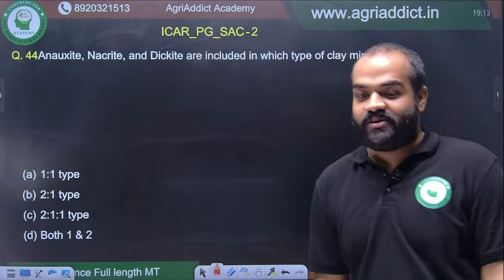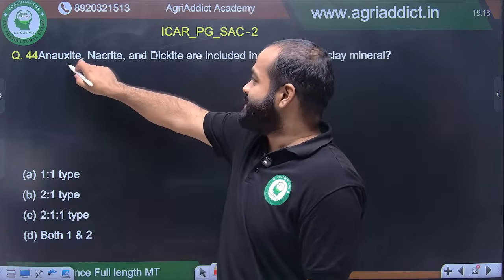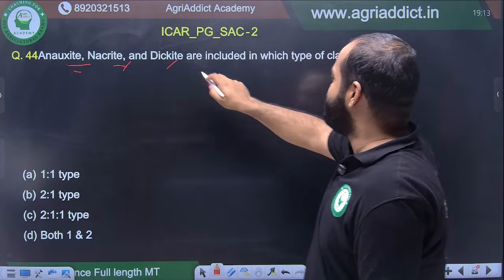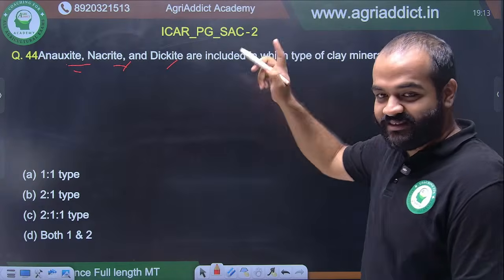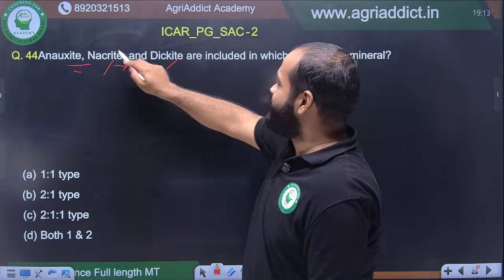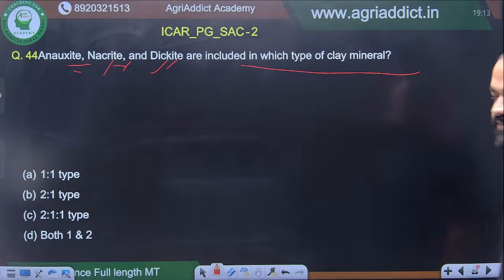Again we are back to pedology, mineral, chemistry. Oh, sorry, this is from chemistry. Clay mineral. Anauxite, nacrite and dickite are included in which type of clay mineral? Tell me.